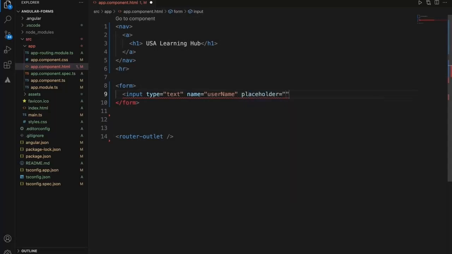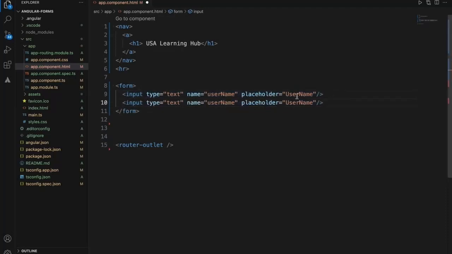We'll add a placeholder. And we'll change the second one to password. So now we have two fields.